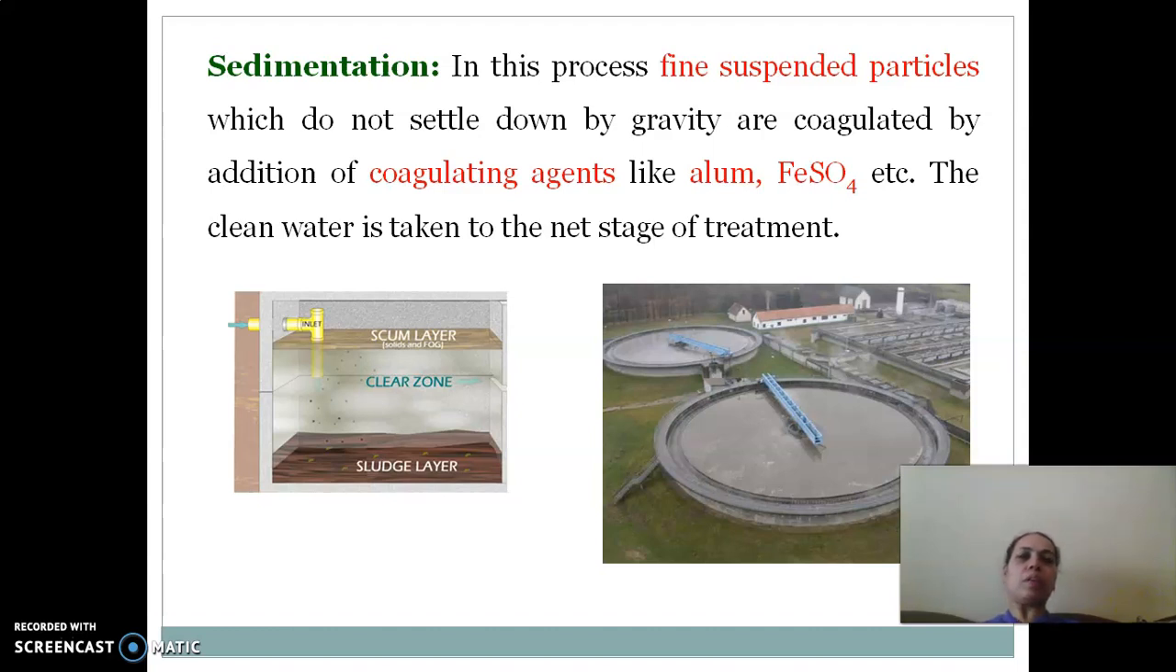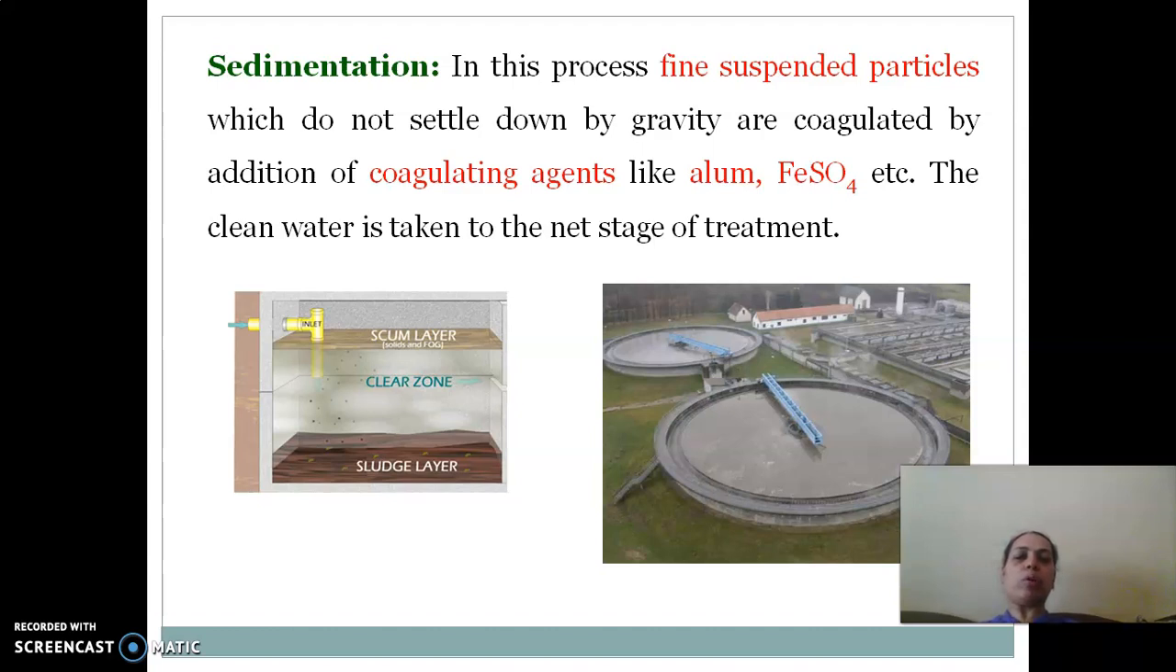If the size is very small, these particles may not settle due to gravity. So in that case, we must go for chemical addition, that is, coagulants are added like alum or ferrous sulfate, and these get converted into a precipitate, and these precipitates come down to the bottom by entrapping these suspended fine particles. So thus, by the primary method of treatment, which is also called the physical method of treatment, we can remove